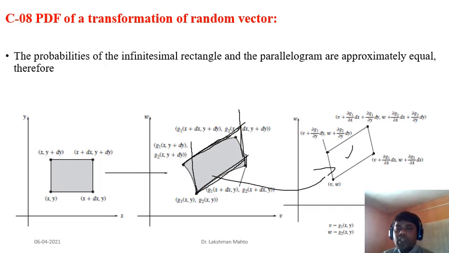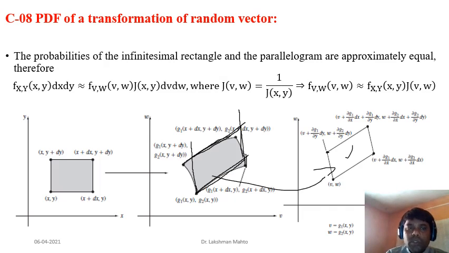If you look clearly, the Jacobian picture comes in here. What is happening? In order to calculate probability in the domain space, given a region, you have to multiply its area with the corresponding density function. This is the density in this area. This length is dx and this length is dy, so the area of this rectangle is infinitesimal, very small.